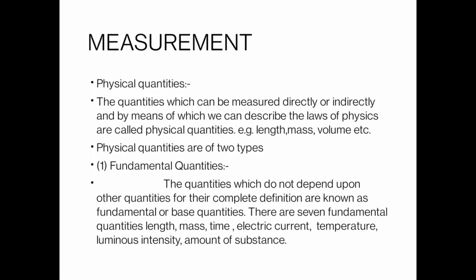There are two types of physical quantities. First one is fundamental quantities and second one is derived quantities. The basic difference between these two is that fundamental quantities are those quantities which do not depend upon other quantities for their complete definitions. They are just independent from other quantities. These quantities are known as fundamental quantities. There are 7 fundamental quantities in physics: length, mass, time, electric current, temperature, luminous intensity and amount of substance.